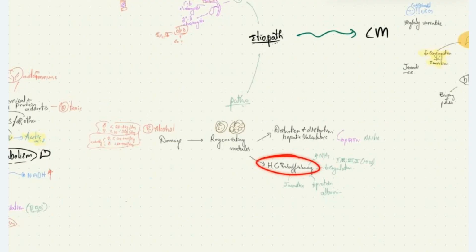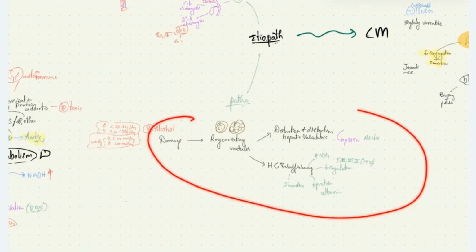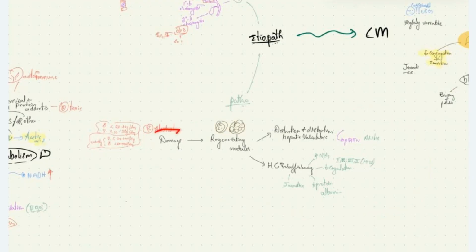Now, how does alcohol cause damage to the liver? This is the pathophysiology of alcoholic liver disease leading on to cirrhosis. To recap the pathophysiology of cirrhosis: hepatocyte damage is followed by formation of regenerating nodules, which cause destruction and distortion of hepatic vasculature, causing portal hypertension.